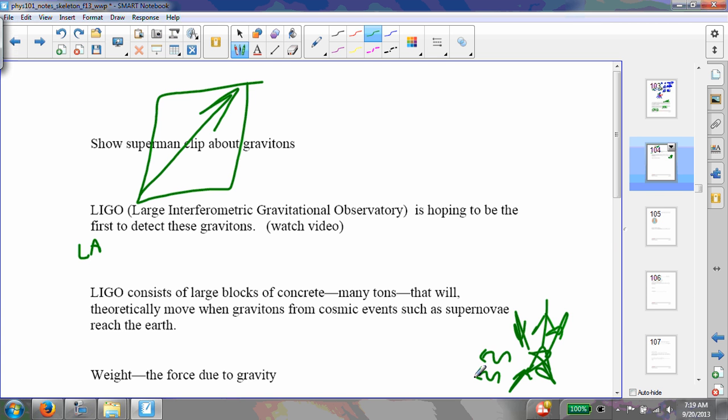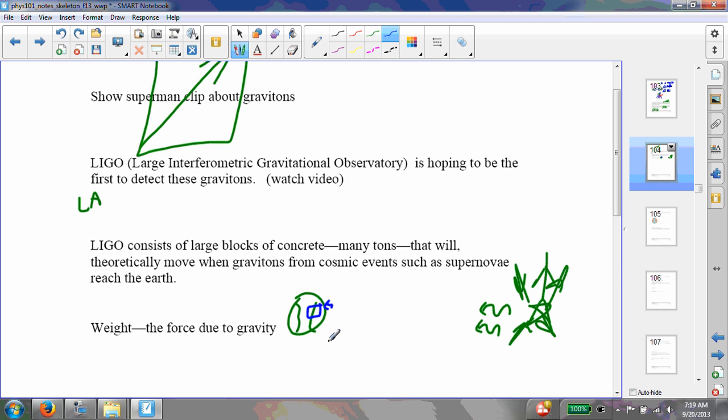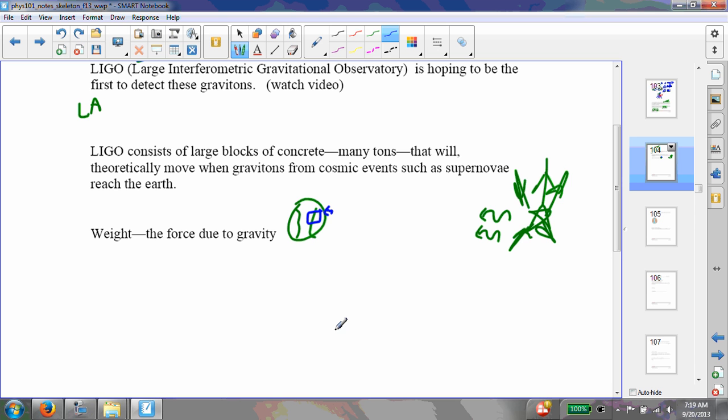Now here we are over on the planet Earth, and we have this big block of concrete in Livingston, Louisiana, and it's thought that when these gravitons enter that block of concrete, it will shift slightly. They use that to observe these gravitons. Now, they haven't detected any as of yet, but when they do, that's a Nobel Prize, my friend. So if you can get in on that effort, or maybe you can come up with a way to detect these gravitons, then please do so.